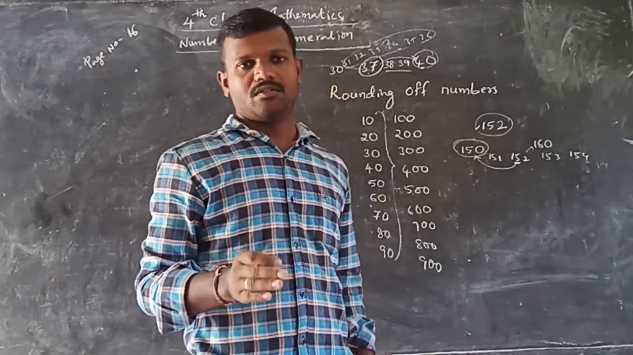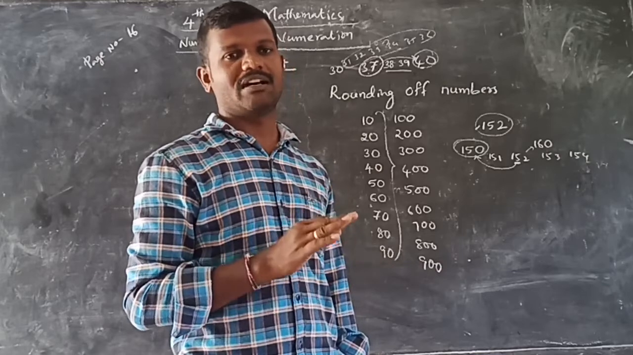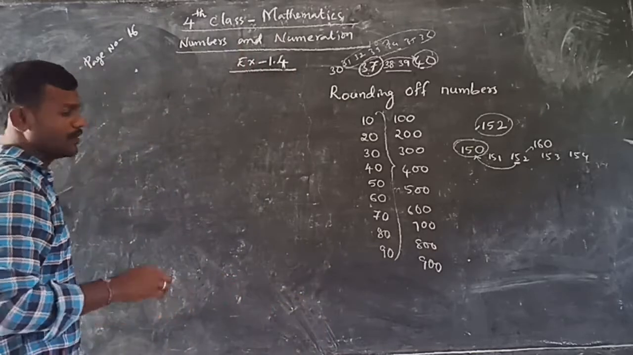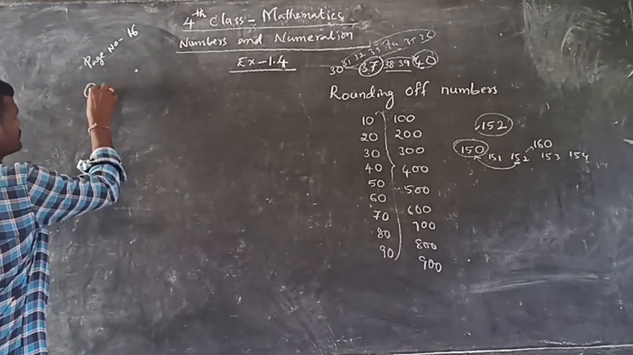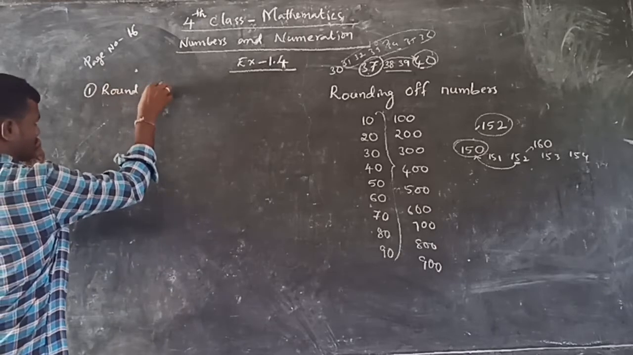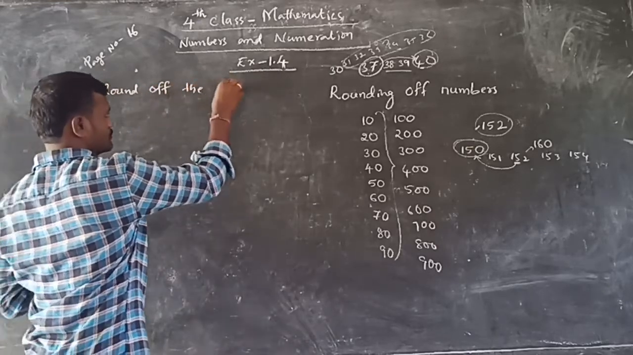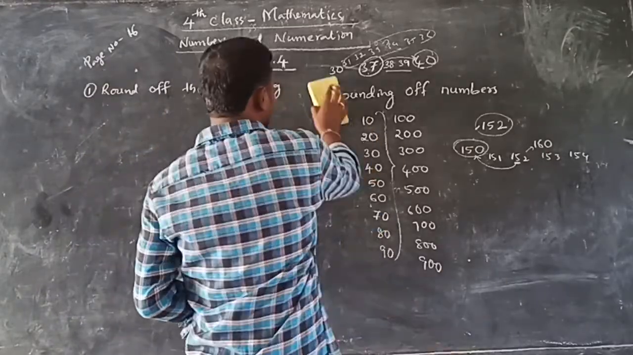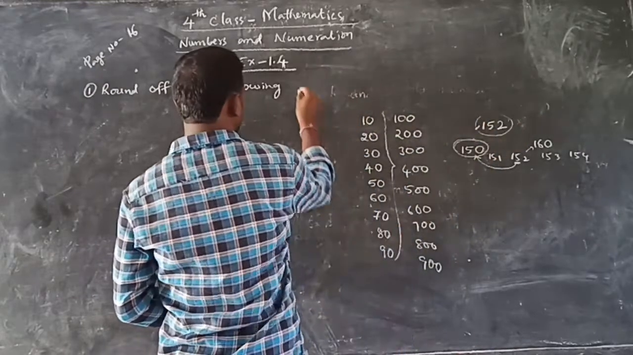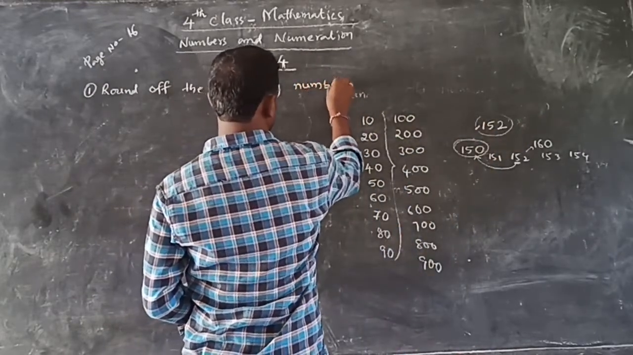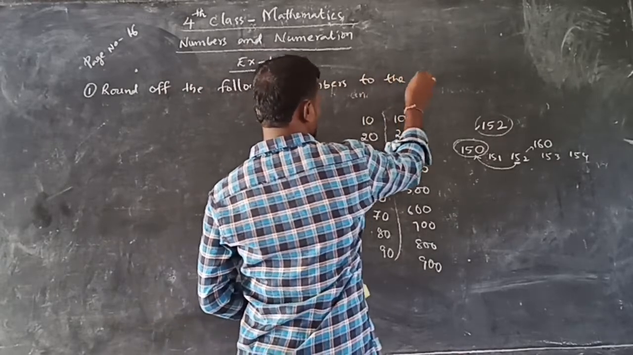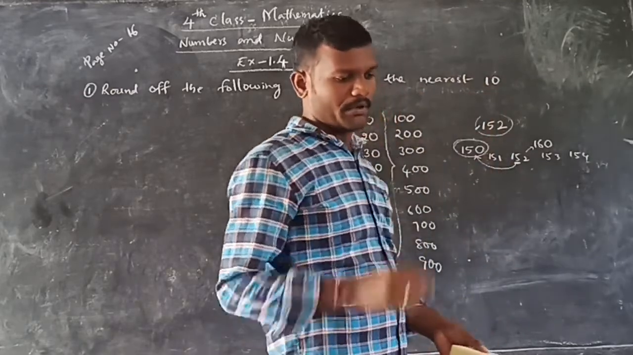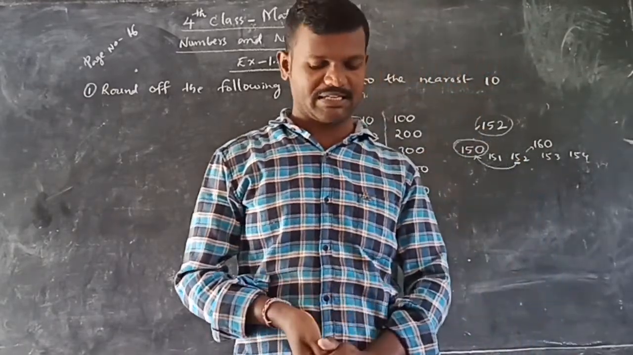Okay. Now today we will discuss what? Round off the numbers to the nearest tens. First, in Exercise 1.4. Round off the following numbers to the nearest tens.